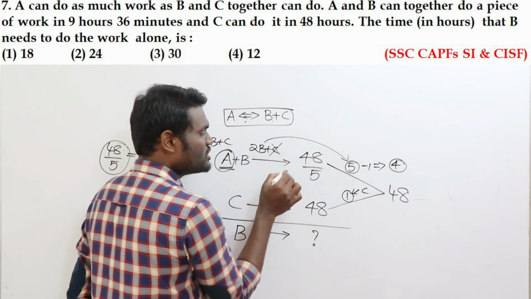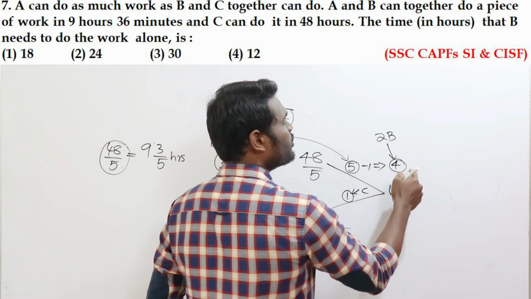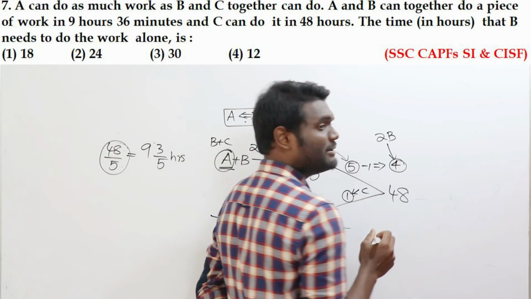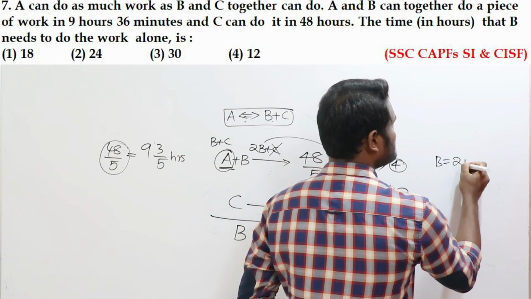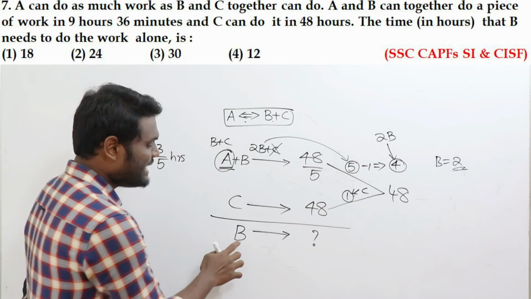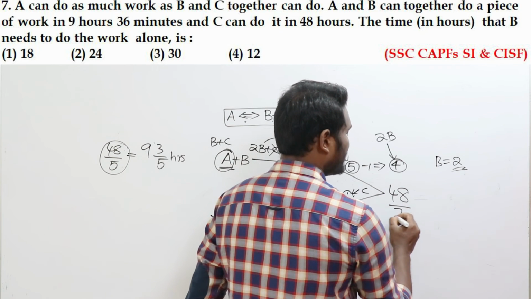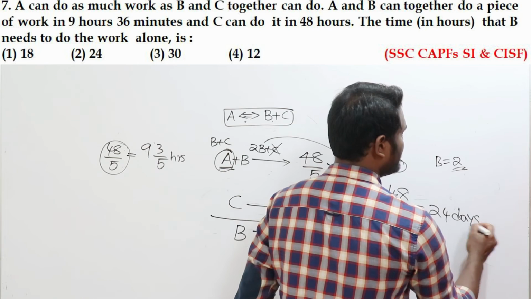If I exclude C, then who is left out? 2 B's, which means 2 B's will eat 4 apples per day. If 2 B's eat 4 apples, 1 B will eat how many apples? Just 2 apples. So B is going to eat 2 apples per day. Your question is B alone, how many days? B will eat 2 apples per day. So 48 by 2, we can say that the number of days is going to be 24 days.